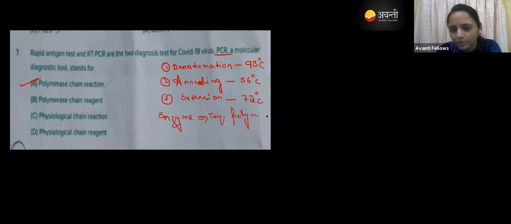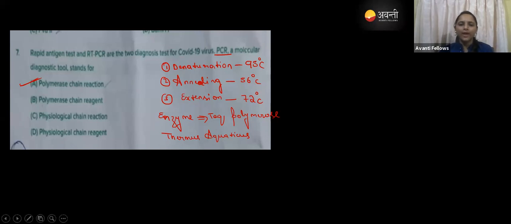Can you tell me from which bacteria we have taken this Taq polymerase? Yes, very good, Shidal. Yes, Thermus aquaticus, right? It is from Thermus aquaticus. Thermus aquaticus. These are all things you have to remember, guys.